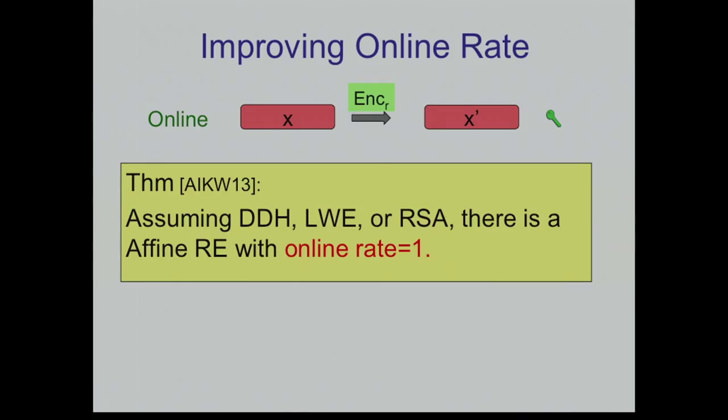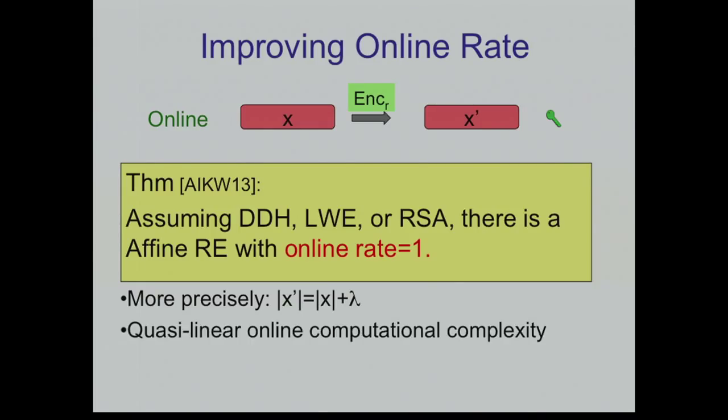And what we show, and this is joint work with Yuval, Eyal, and Brent Waters, is that assuming any of these assumptions, so essentially all the standard public key assumptions, you can get an affine randomized encoding with online rate 1. In particular, the length of x prime will be the length of x plus the security parameter. And some of these constructions, I think, are actually practical, like a single DDH element. The time complexity will be quasi-linear, so it will take n to the 1 plus epsilon, for an arbitrarily small epsilon, to compute this online part.